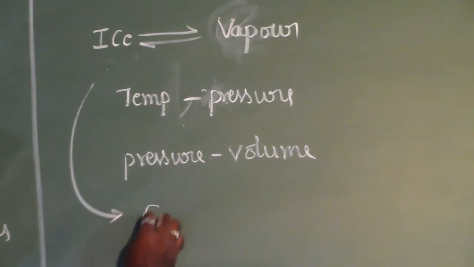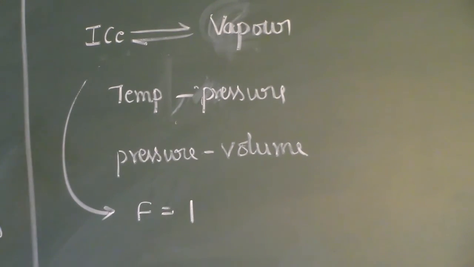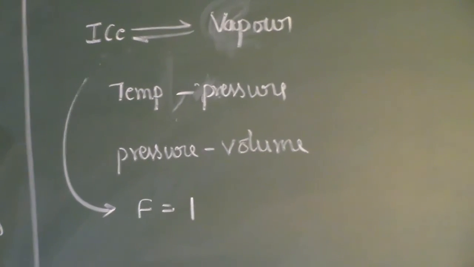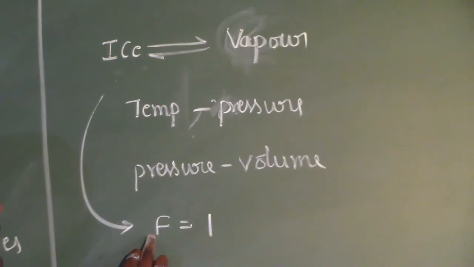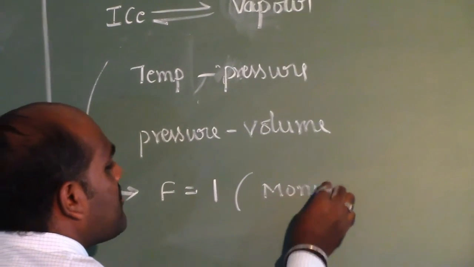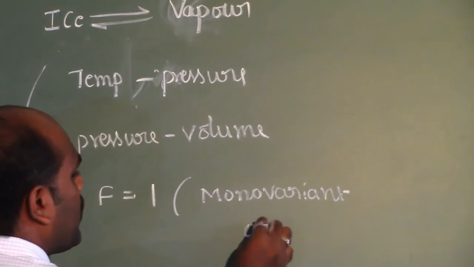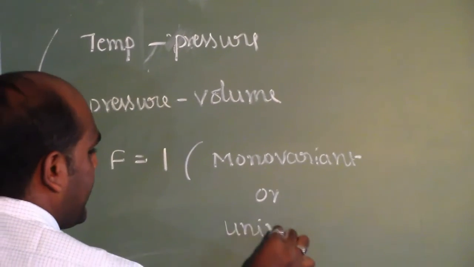Therefore, the number of degrees of freedom for this particular system is equal to 1. And if the number of degrees of freedom for a system is equal to 1, we call that system monovariant, or you can also call it univariant.